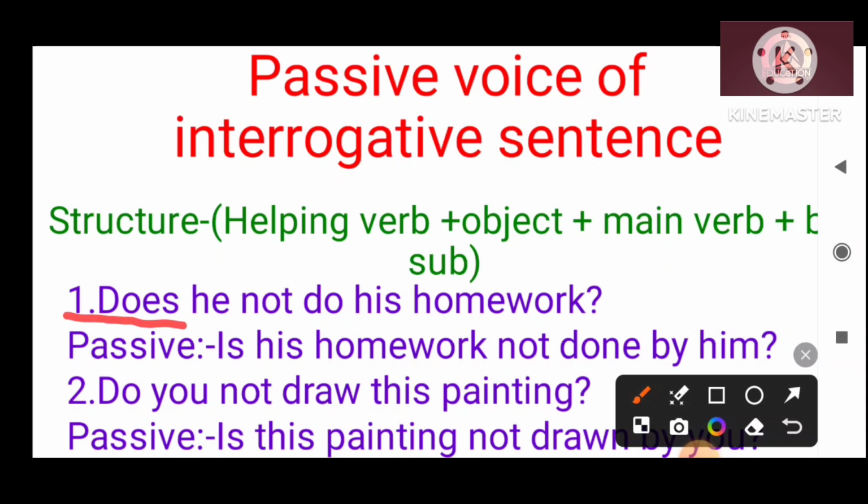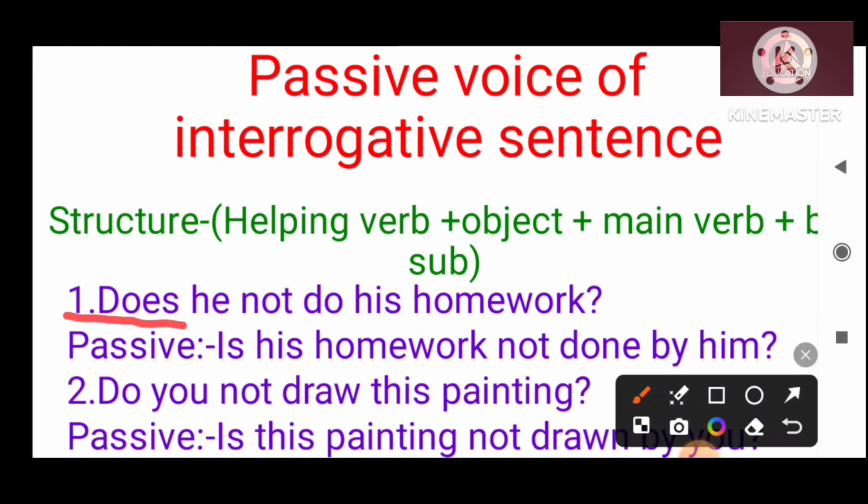It is a sentence of simple present tense, so you have to put is as the helping verb here. Is, am or are will be used. His homework is a singular object, so you have to use is here. So is, then the object his homework, and then not done, which is the main verb here, by plus subject him.